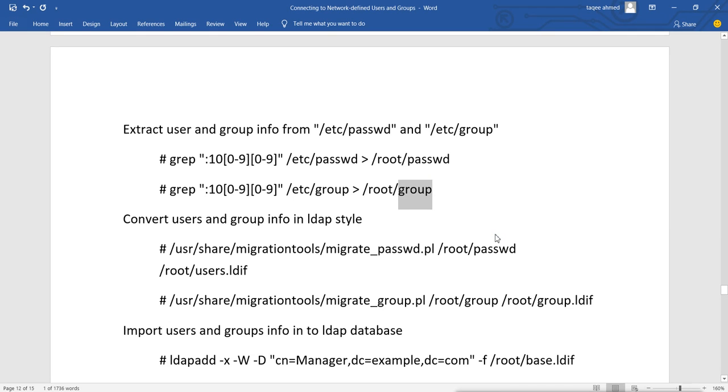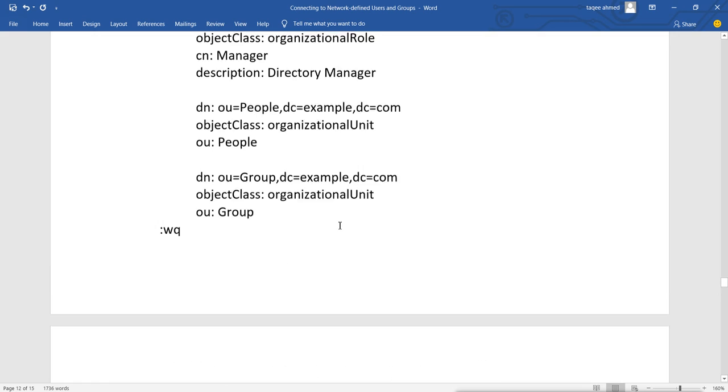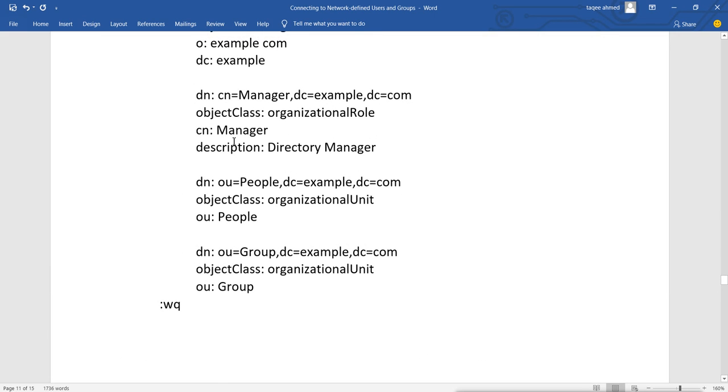Now we will convert users and groups info into LDAP style. So before adding this information, users information, into our LDAP database, we have to convert it into LDAP style. LDAP style is like this. If you see this, our LDAP accepts the users and groups information like DN is equal to this, DC is equal to this, objectClass is equal to this, CN, description, OU. So it goes like this.